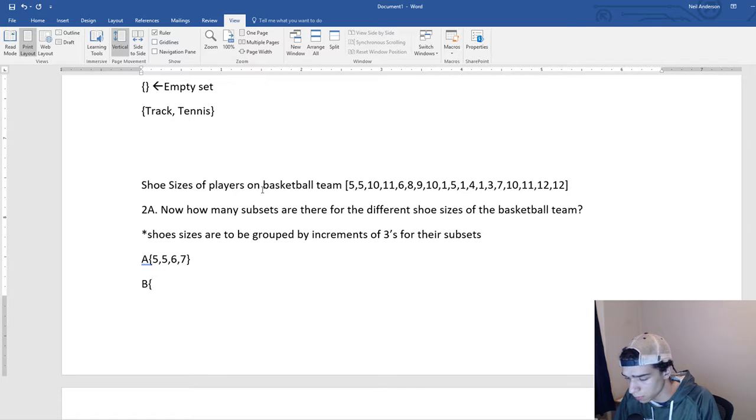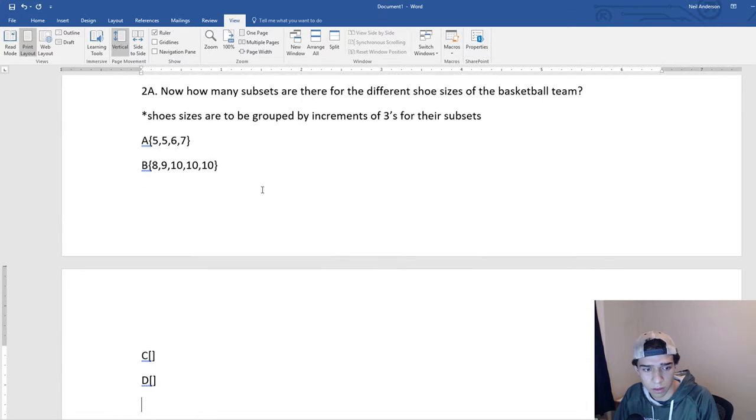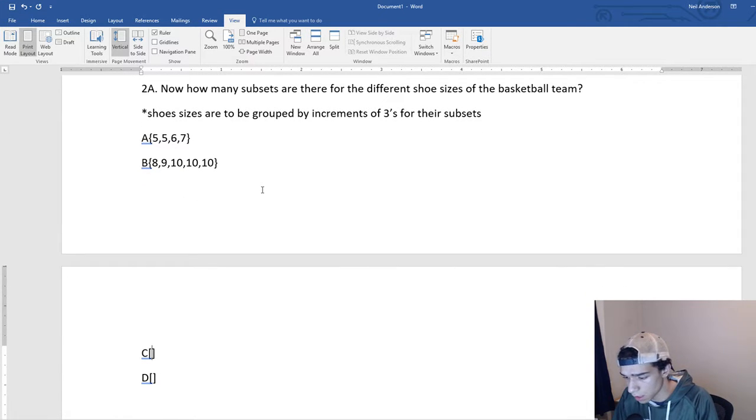Our set B, we have 8, we have 9, and then we have 3 10s included in that. So we got that right there. Okay. And then we're going to go down to C, and that includes 11 twice.